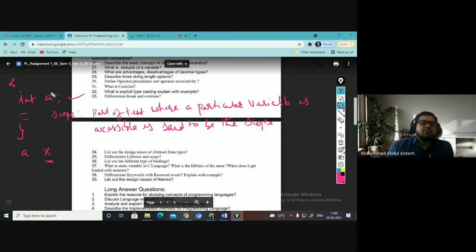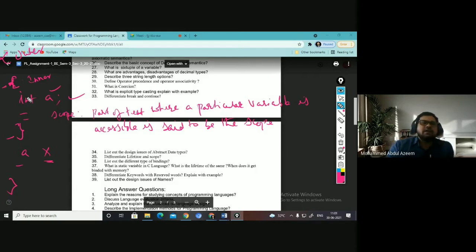So for A, what is the scope of A? It is from here till here, right? Because it is declared in this block, and this block is being ended here. You may have another block. There may be another outer block. Let us say this is the outer block from this particular block's point of view, and this is said to be the inner block.